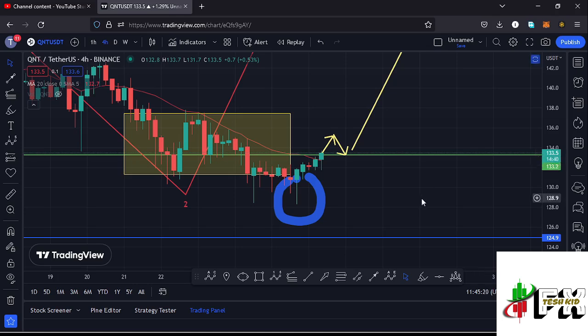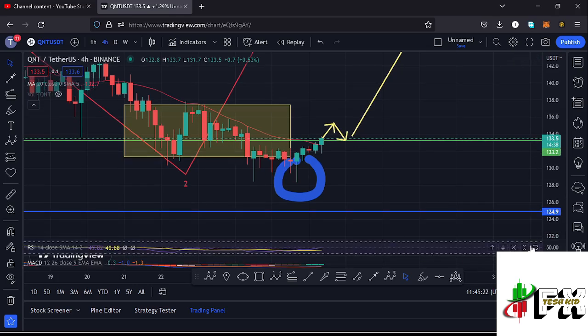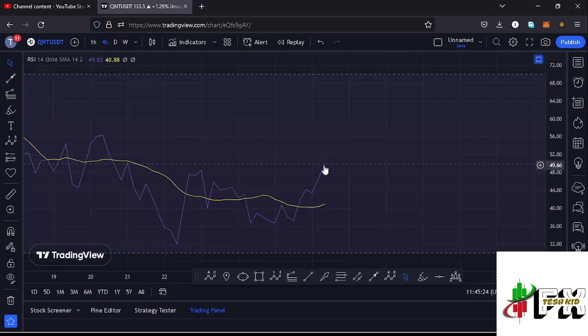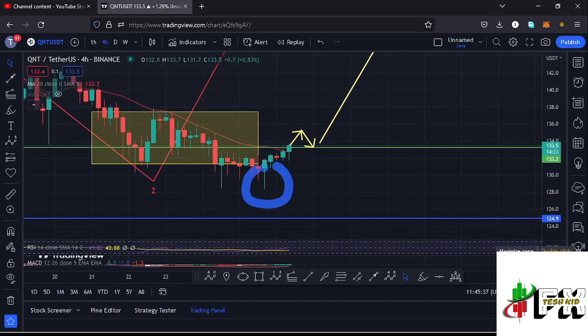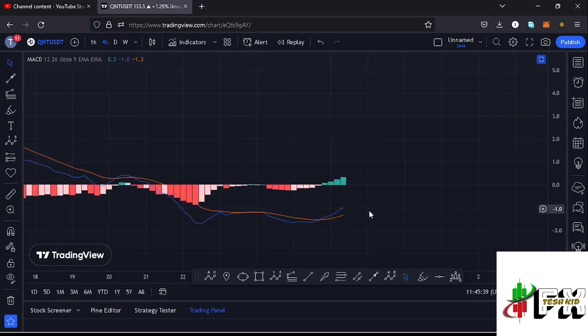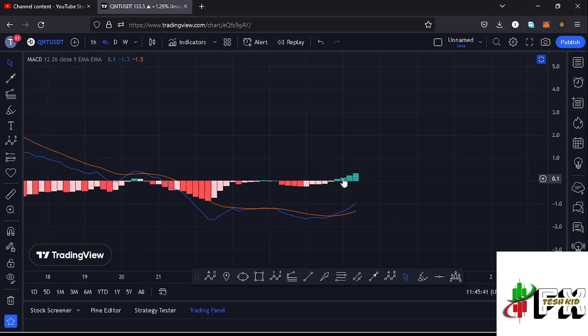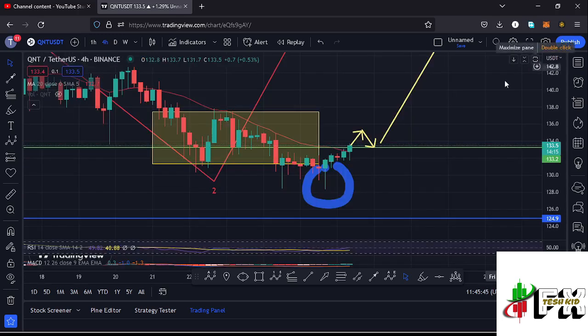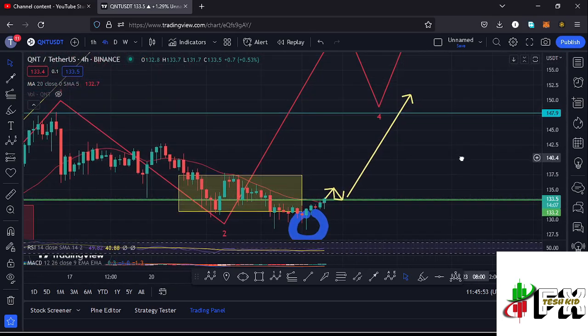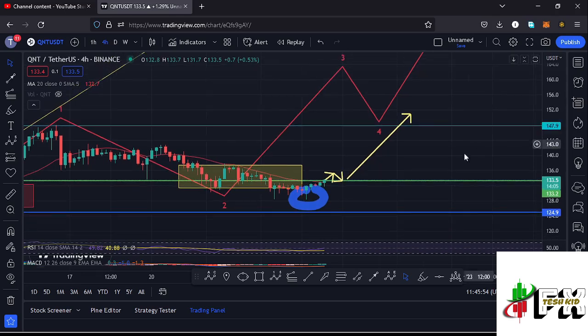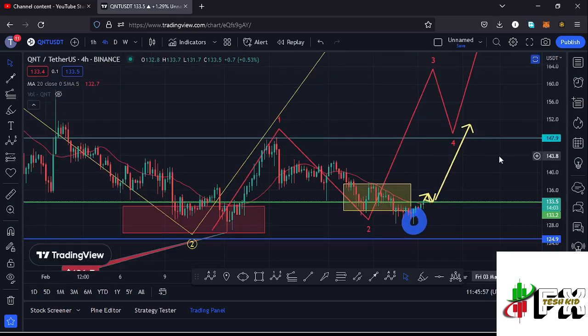And also taking a look at the indicators to see what movements will be supported. On the RSI, we are trading at around the 49 mark, meaning we have massive room for us to fully support higher prices in the formation of that wave 3. Also taking a look at the MACD, we have been able to print a bullish cross, and we're also seeing an increase in the buying volume here on the MACD, which is a good indication that the buyers are getting stronger. And the MACD also supports the formation of that wave 3 to the upside. So let's be patient and see how that plays out, and I'll be keeping you updated.